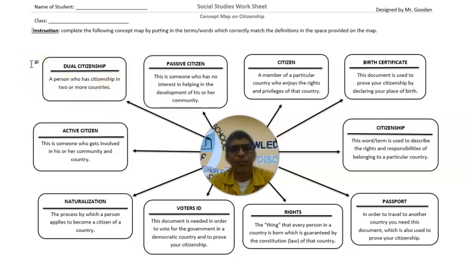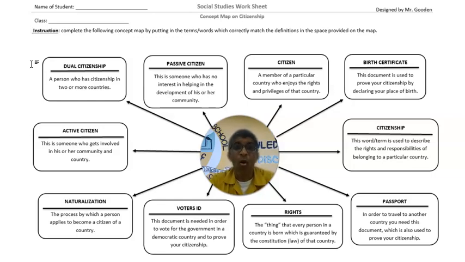Now, what's dual citizenship? Or who's a dual citizen? This is a person who has citizenship in 2 or more countries. So if you were born in another country, from a Jamaican, you would become a citizen of that country, but you'd also become a citizen of Jamaica.